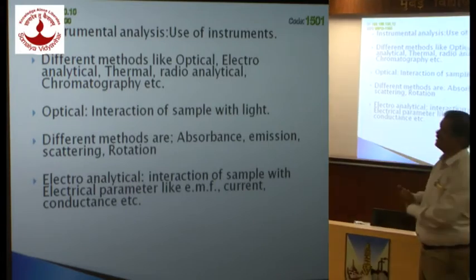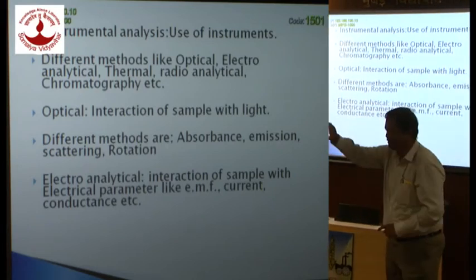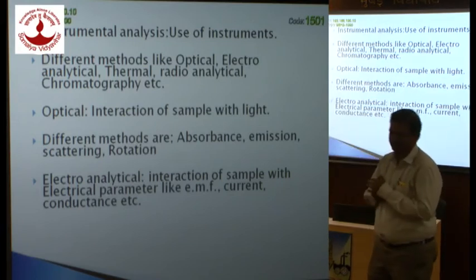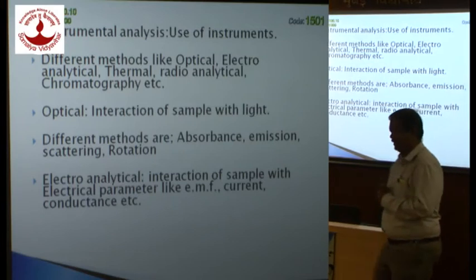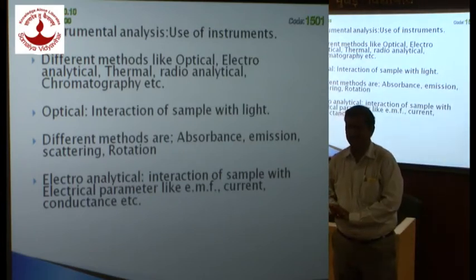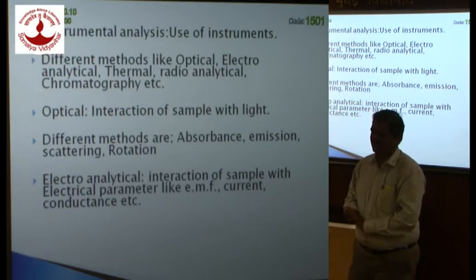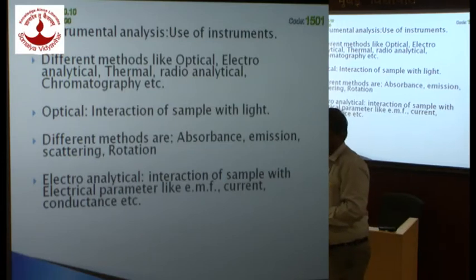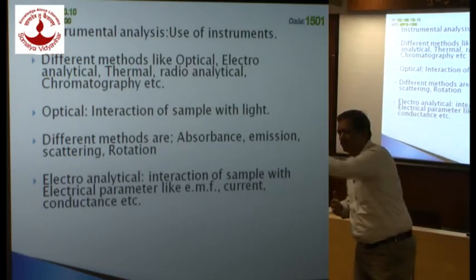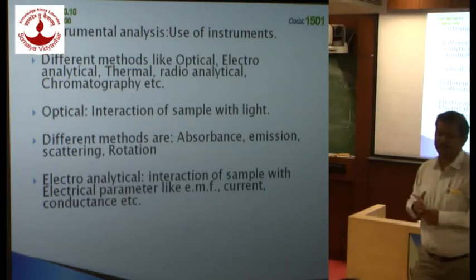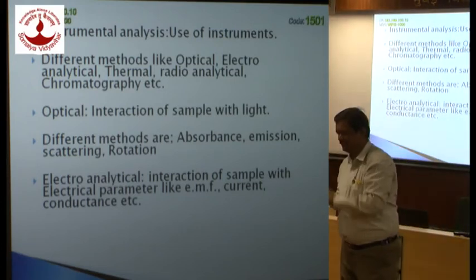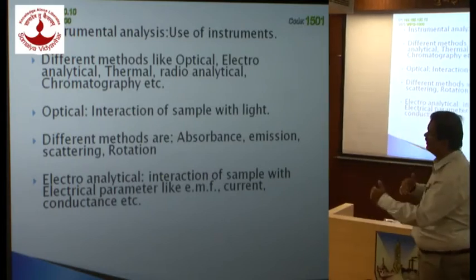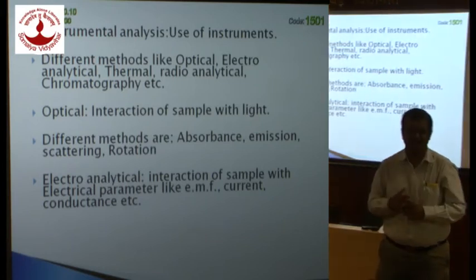Now, what kind of interactions are possible? Suppose I have a sample, and I focus light on it. What things may happen? There can be absorption of light. There can be reflection of light. There can be scattering of light. There can be transmission of light, passing through without anything happening. There can be rotation of light, specific rotation, right? So, based on each and every phenomenon, you have a number of methods.